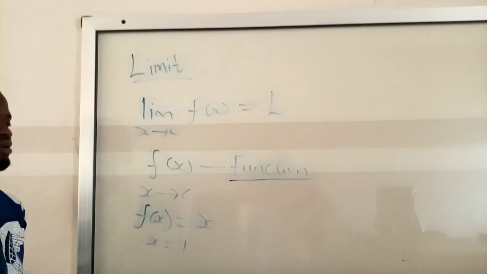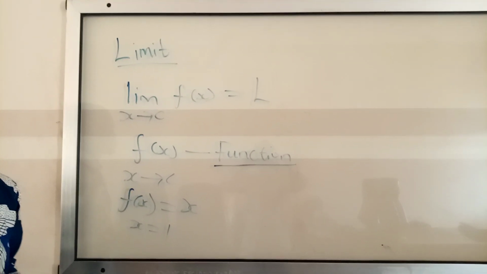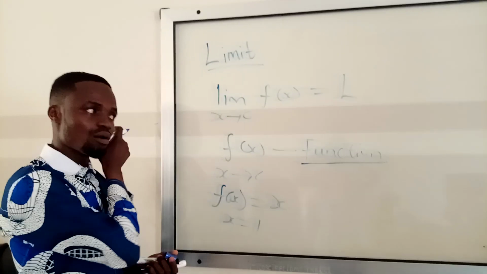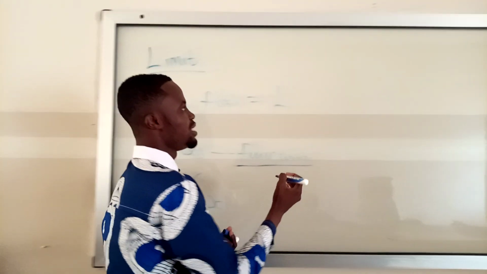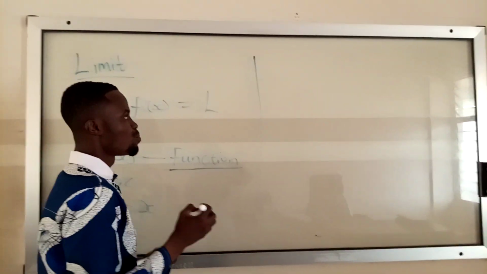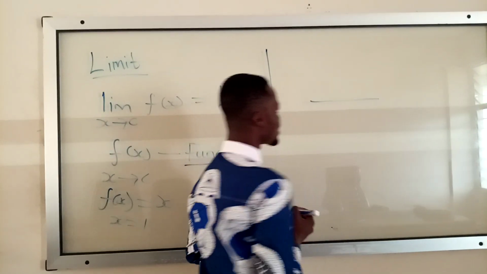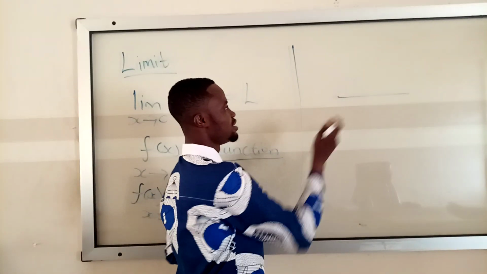Here we have two main ways: a function can be continuous or discontinuous. Suppose I have a line; this line is a continuous line.